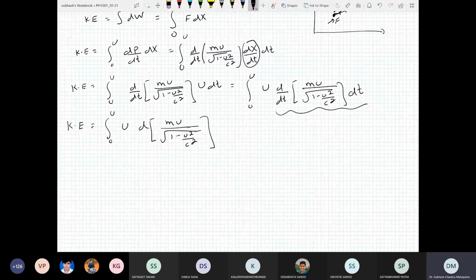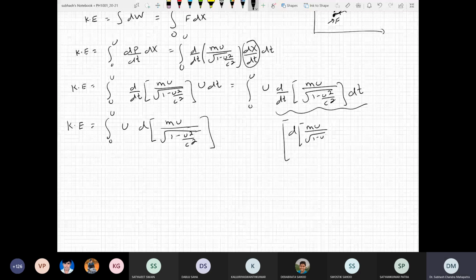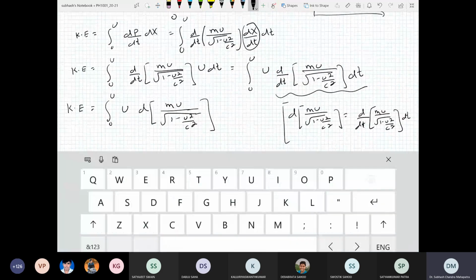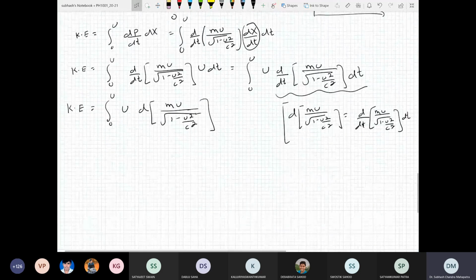I'm just using the chain rule. Am I right? Yes, sir. Everyone agrees? Yes, sir. So this is basically the d by dt of mu over square root of 1 minus u square by c square, dt. Very nice. Now we have to evaluate this expression.